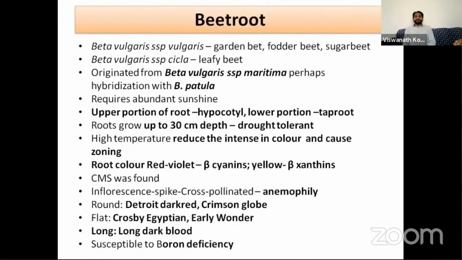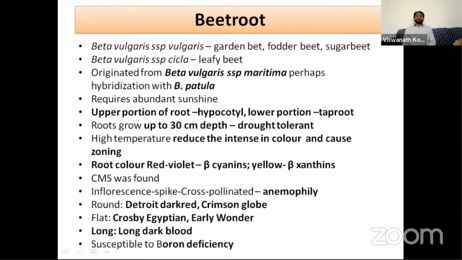Beetroot, you can say the fourth root crop, a root vegetable. Beta vulgaris subspecies vulgaris is known as garden beet, farmer beet, and sugar beet, and the subspecies cycla is a leafy beet. The cultivated beetroot originated from Beta vulgaris subspecies maritima. It may be directly originated from subspecies maritima, or perhaps through hybridization with Beta patula.